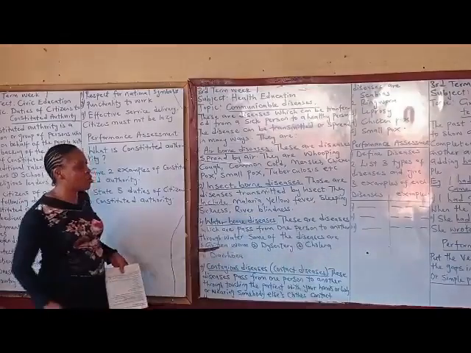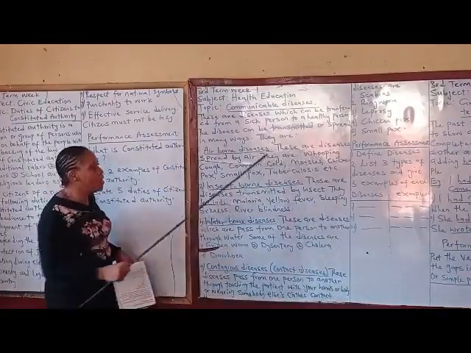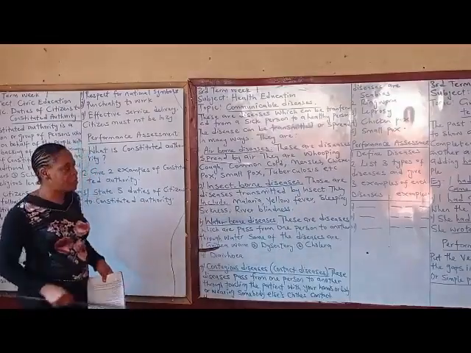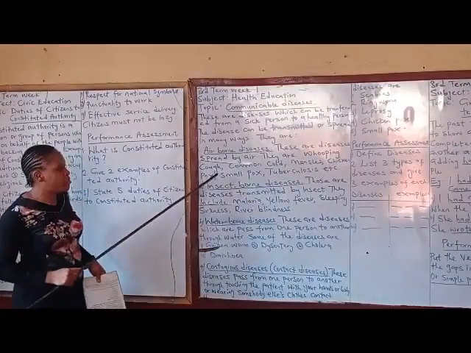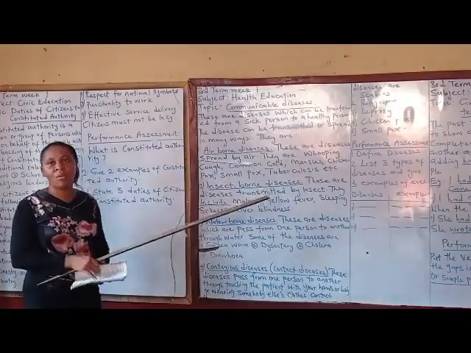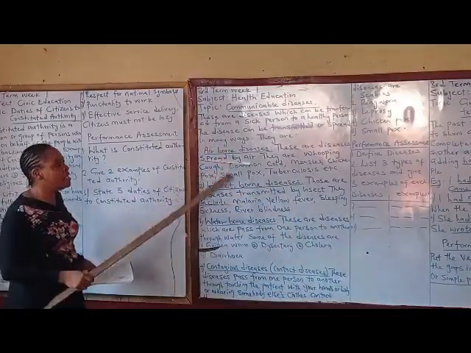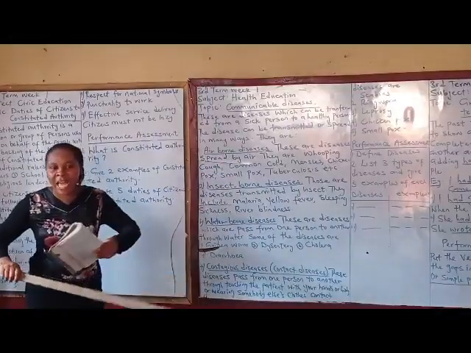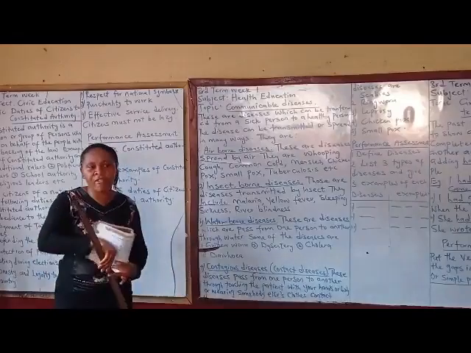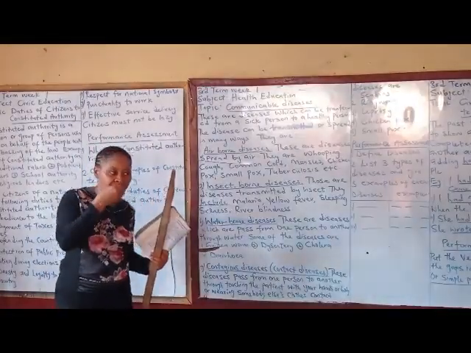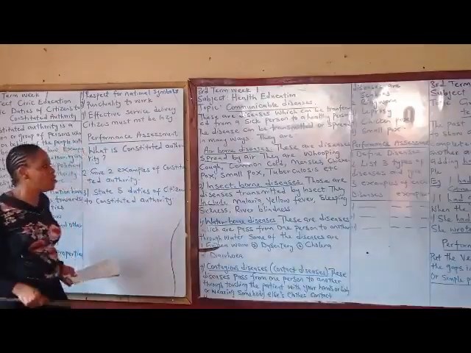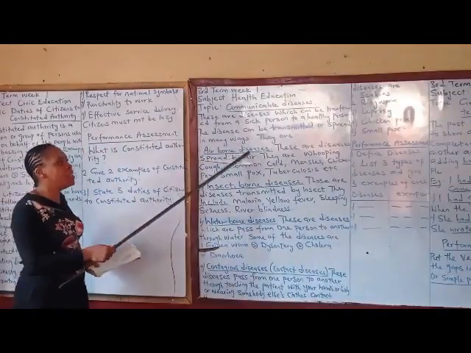And these are examples of airborne diseases: whooping cough, common cold, measles, chicken pox, smallpox, tuberculosis, and so on. All these are airborne diseases. They are carried by air, they are spread by air. If you stay close to someone that has it, the air from the person's nostrils or the air from the person's mouth, if you inhale it, you will get these diseases. That's why it is called airborne diseases.